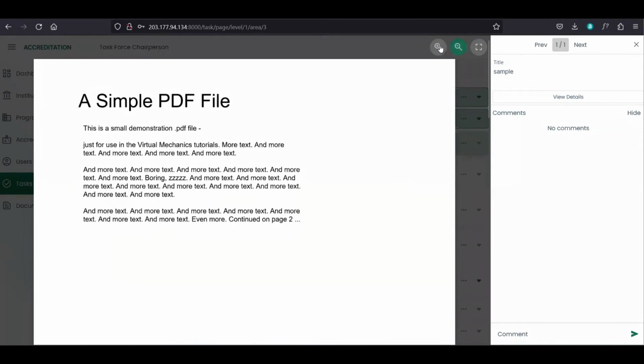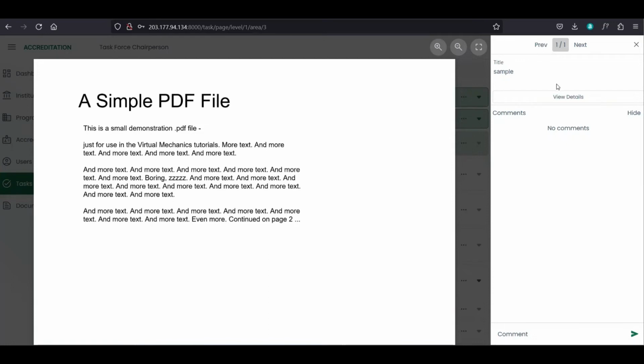So we have here the zoom in and zoom out and full screen and minimize screen. And diri sa kilid, we have previews and next. So if there are many documents in an indicator, so makita na to diri kung pila tanan, then pwede na to automatically ma-next and ma-previews.